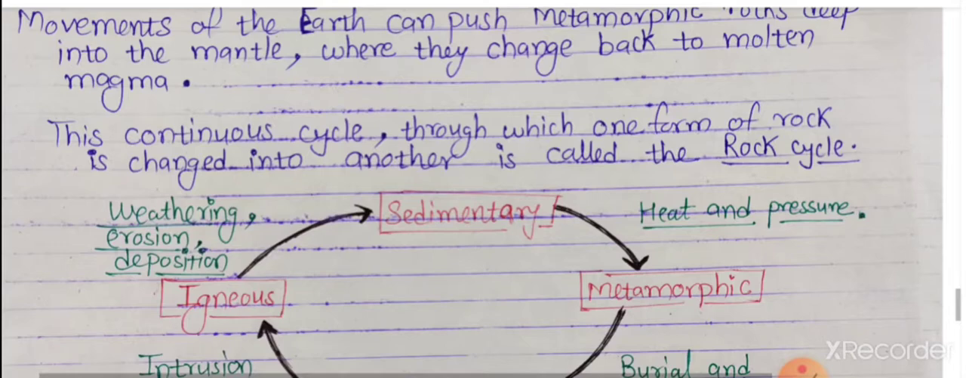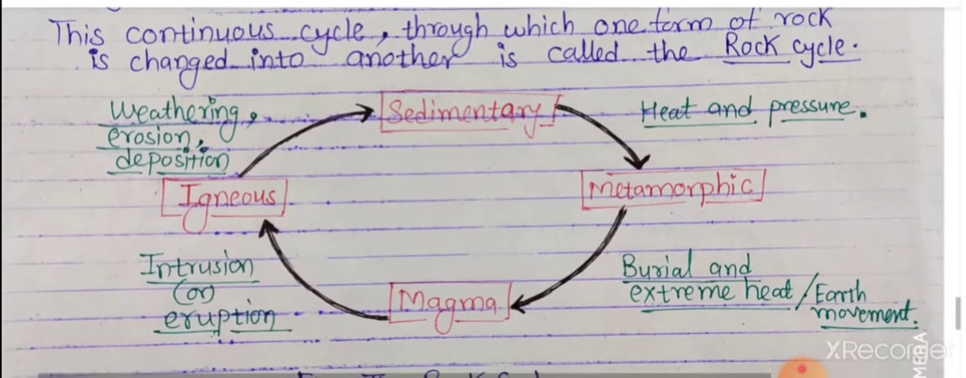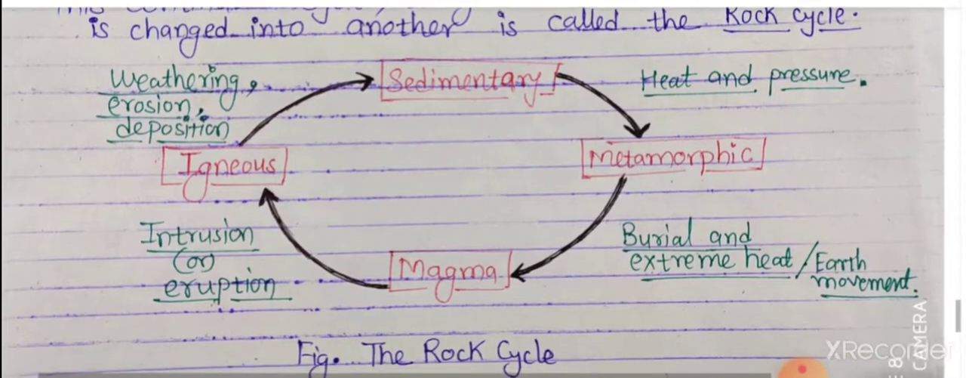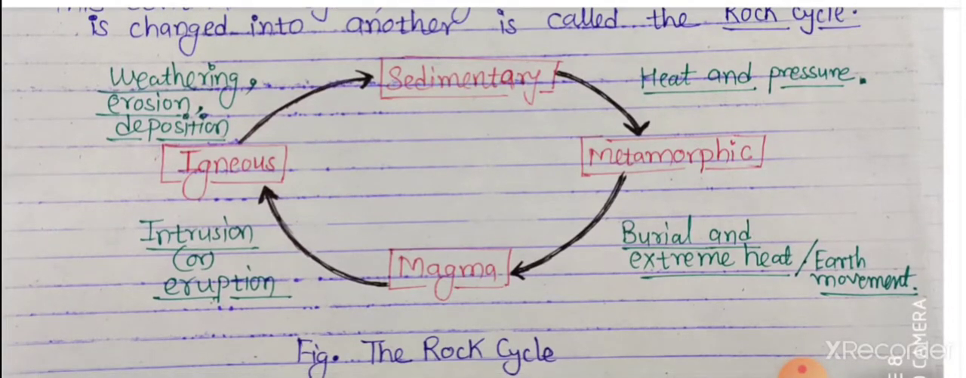With the figure, as we can see, we show the rock cycle. Magma, with intrusion and eruption, is converted into igneous rock. Igneous rock further, due to weathering and erosion, and after deposition, is converted into sedimentary rock.